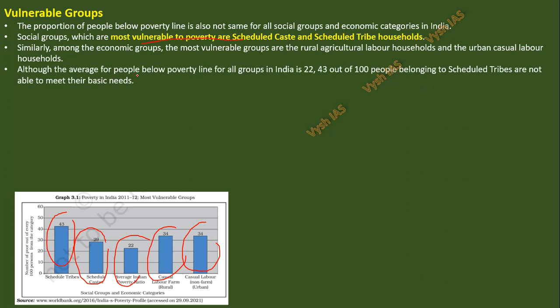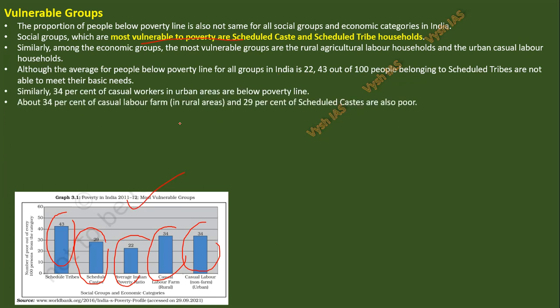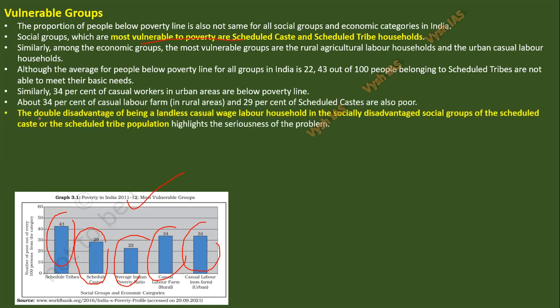So all the average, although the average for people below the poverty line for all groups in India is 22, 43 out of 100 belong to ST. So this is just again explaining the chart. See, 34%, this thing 34%. These are just explaining the chart. Now the double disadvantage concept.